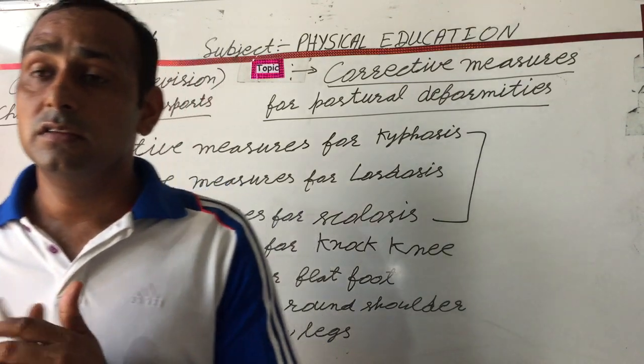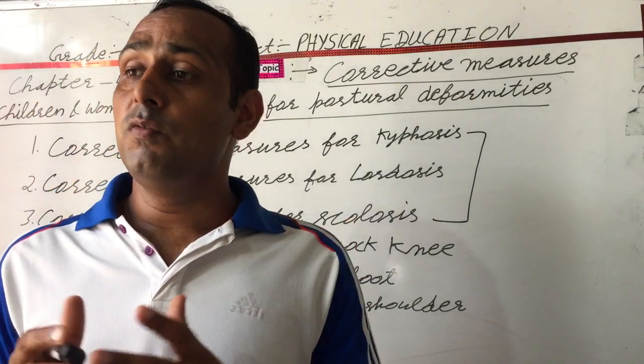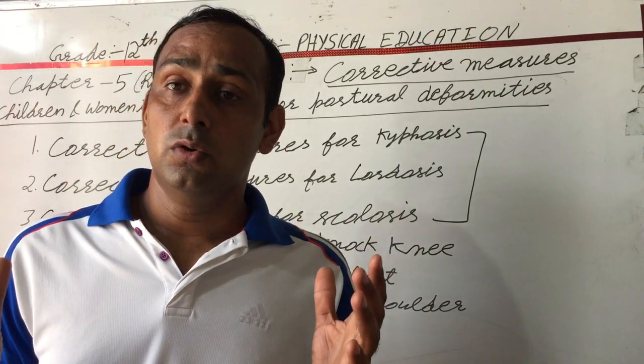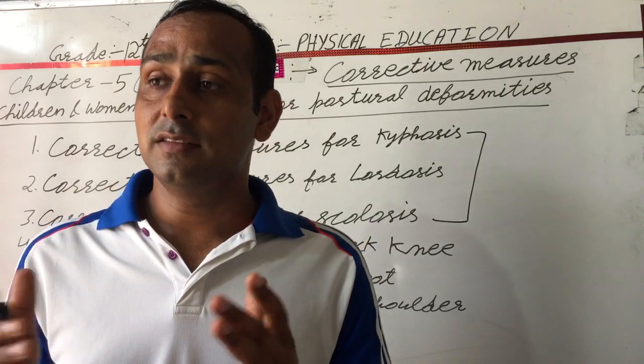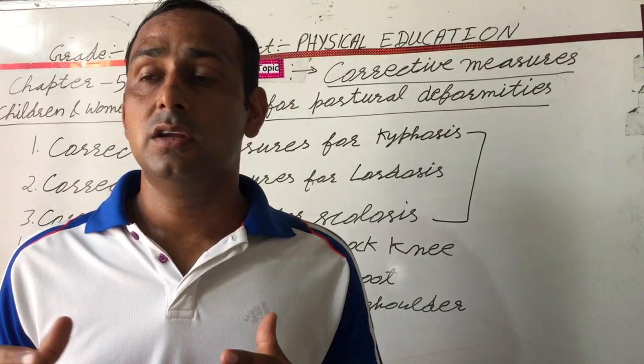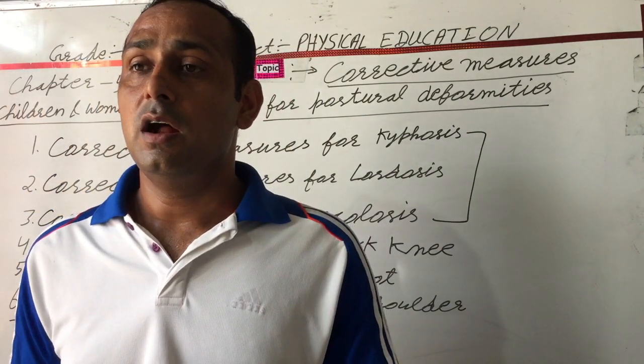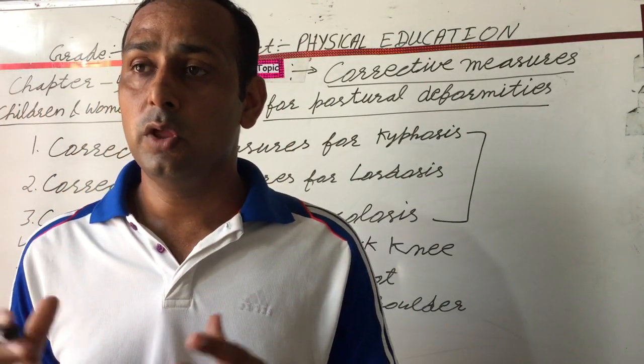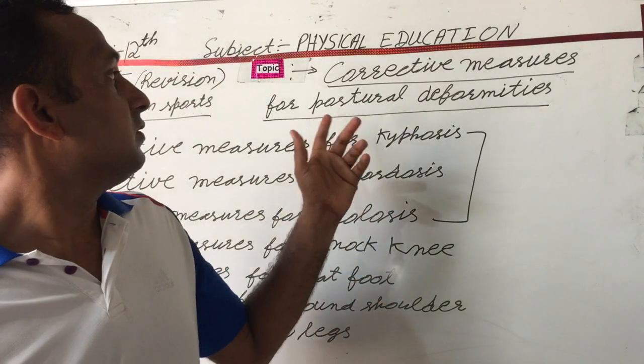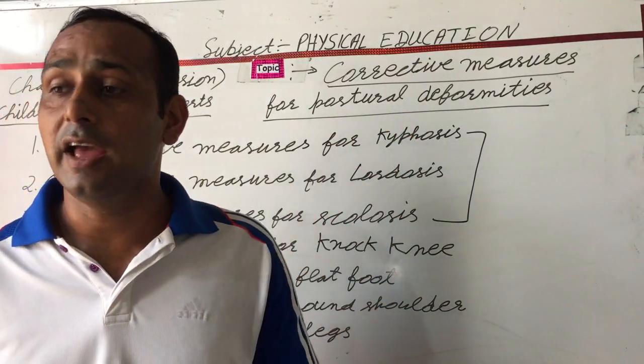So dear students, for improving, a few yogic asanas and exercises: alternate toe touch, chin-ups, pull-ups, sit-ups. These are the different exercises for corrective measures for posture deformity.